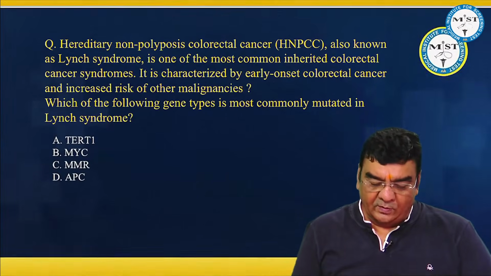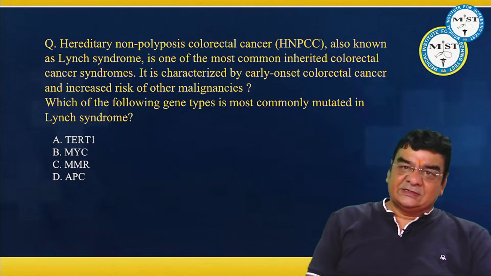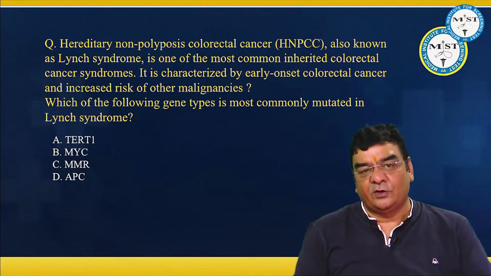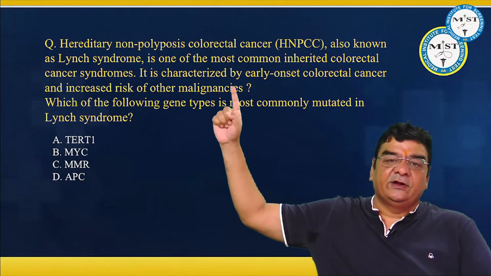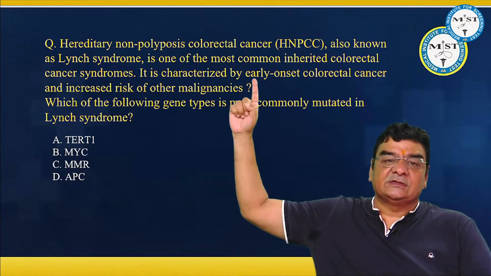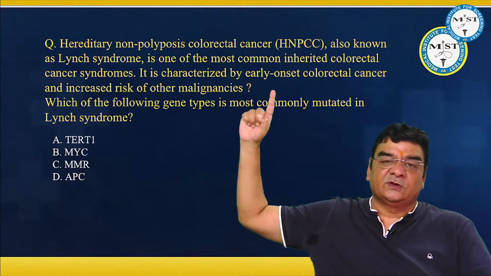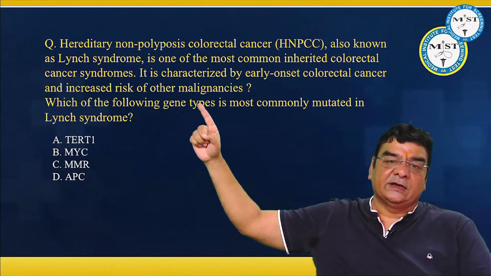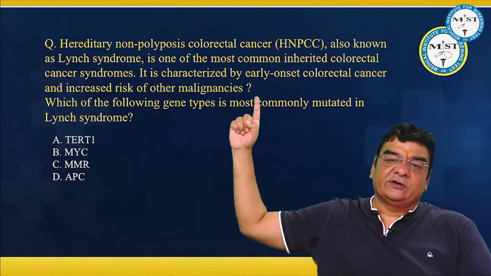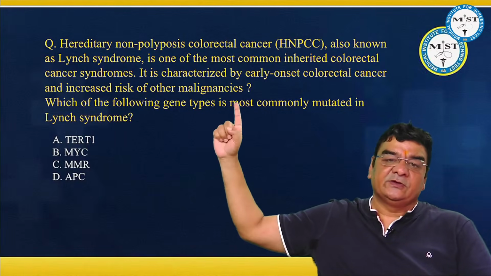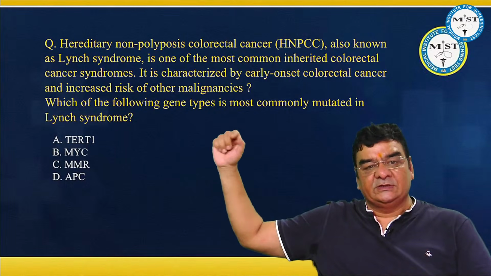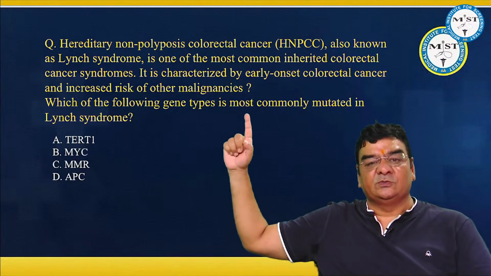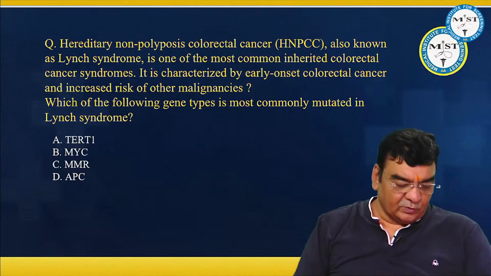Okay. Now, as we were talking about cancers, in oncosurgery this time, they had a lot of questions related to genes. Yes, doctors, hereditary non-polyposis colorectal cancer, also known as Lynch syndrome, is one of the most common inherited colorectal cancer syndromes. It is characterized by early onset colorectal cancer and increased risk of other malignancies. Like we know about the CNS stories, which of the following gene types is most commonly mutated in Lynch syndrome?